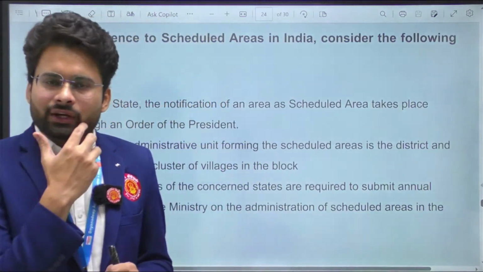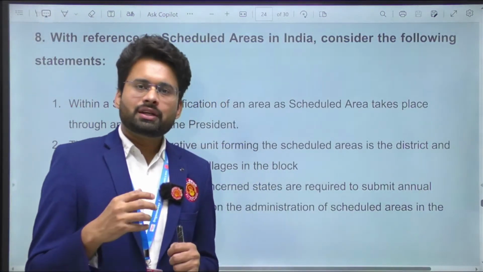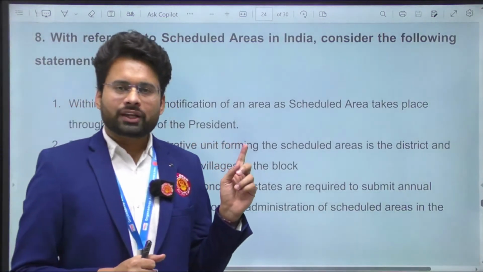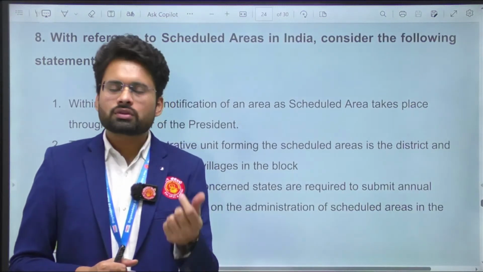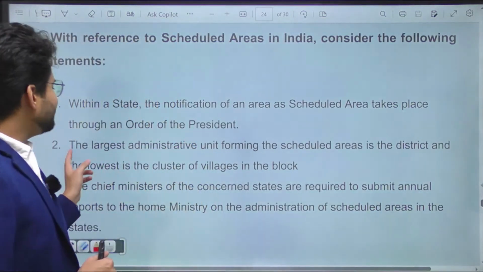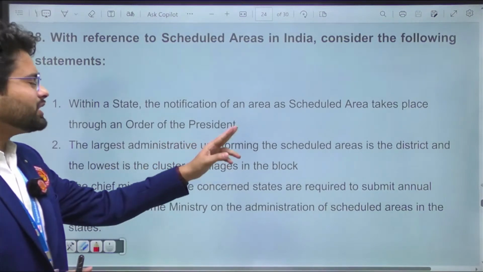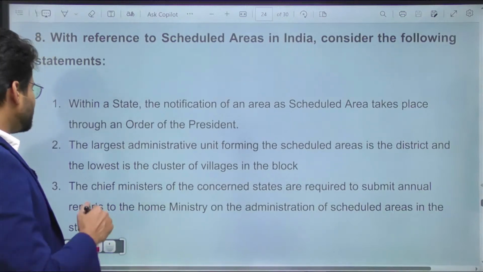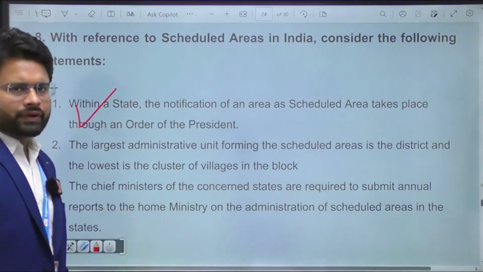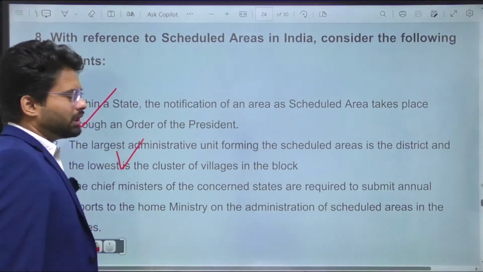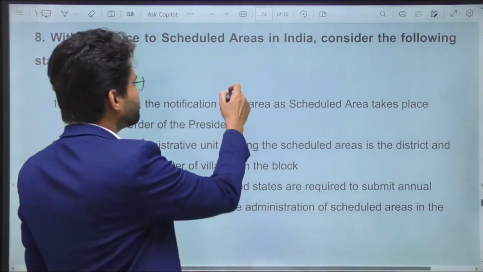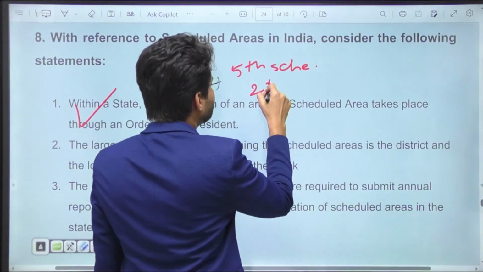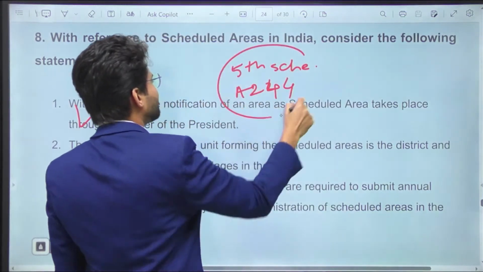What is the idea behind a scheduled area? Where the tribal population is more, the area is declared as a scheduled area. And who actually orders that, or puts that notification forth, is nothing but the President. Secondly, the largest administrative unit forming the scheduled area is the district, and the lowest is the cluster of villages. Factually, this statement is also right, according to the 5th Schedule and Article 244. Okay, both statements are correct.